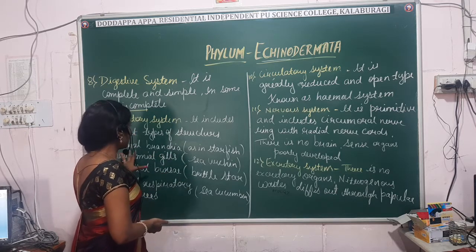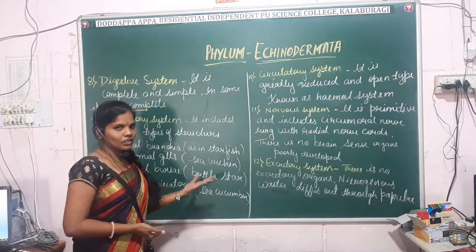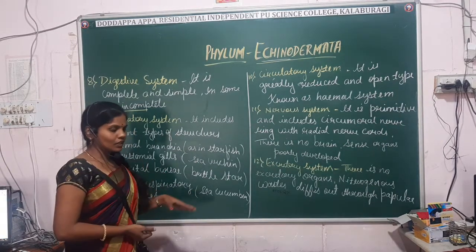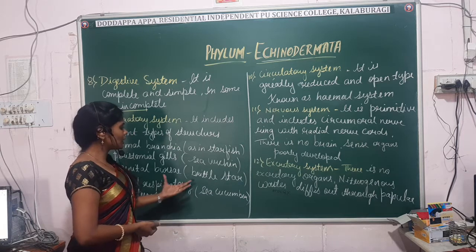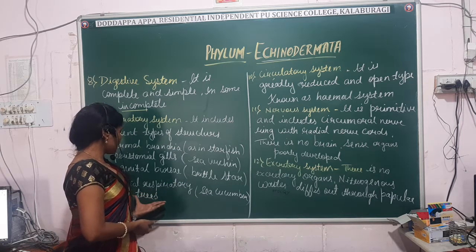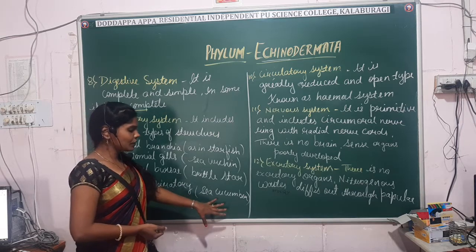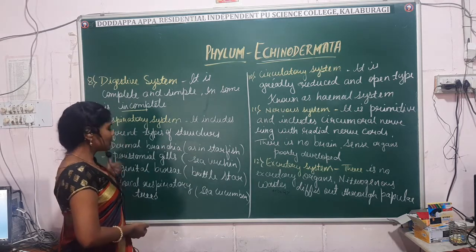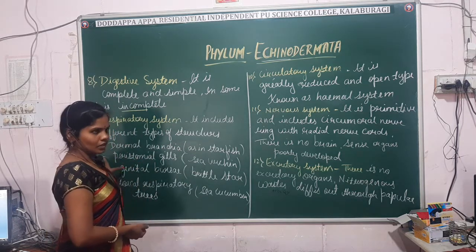One is dermal branchiae, as in starfish. Another is peristomial gills in sea urchins, genital bursae in brittle stars, and the cloacal respiratory tree in sea cucumbers. Fine. So different animals have different types of respiratory organs.